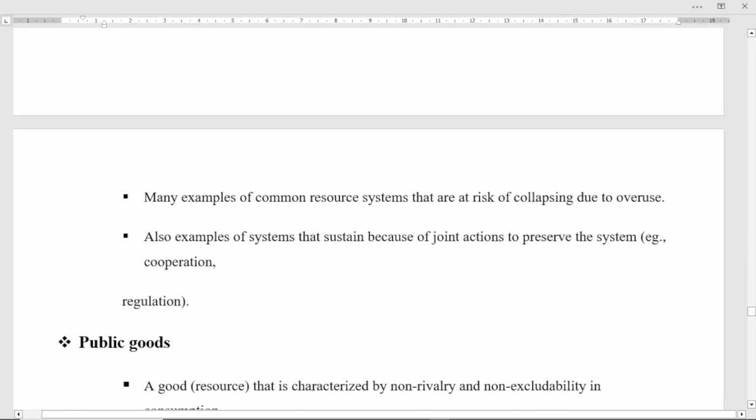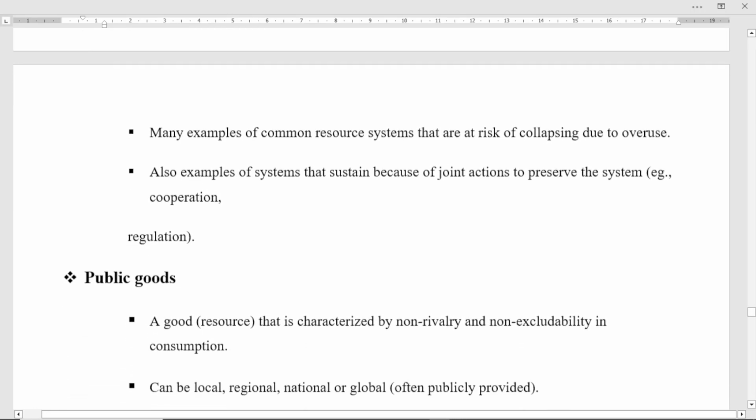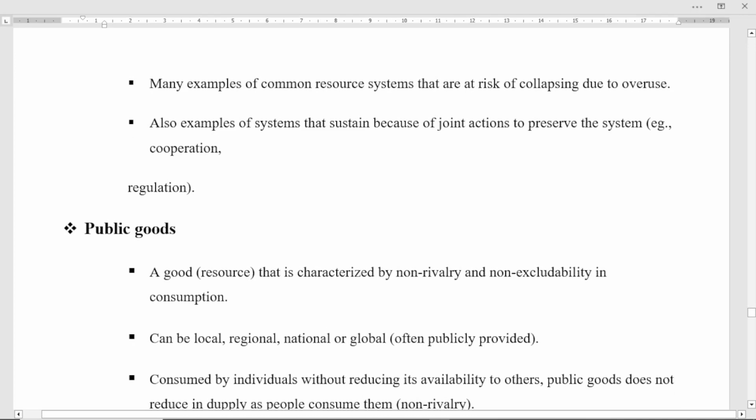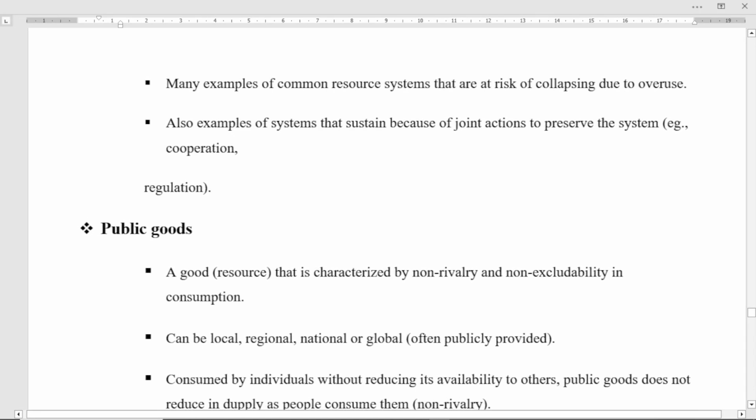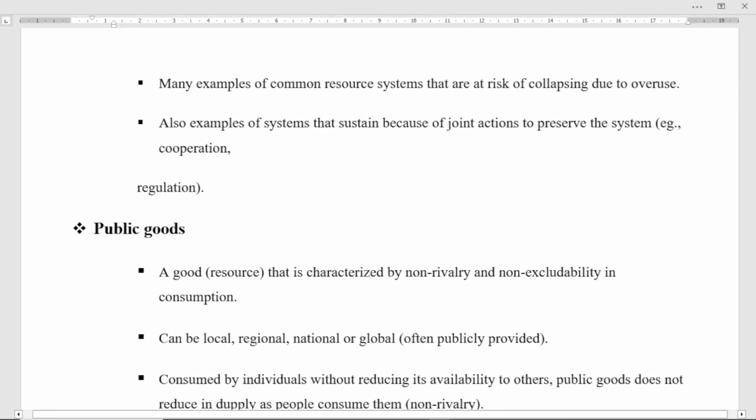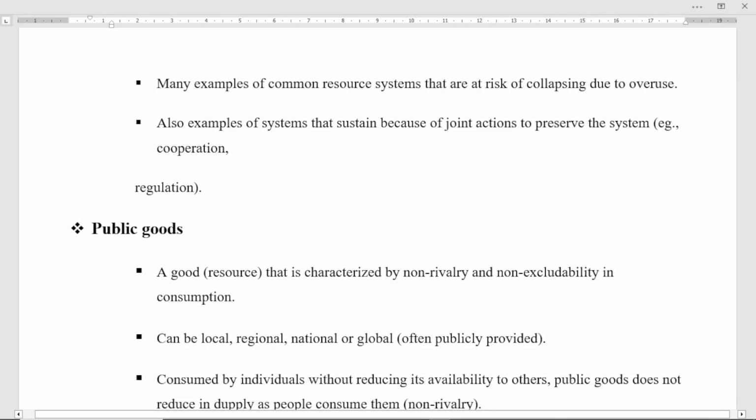So there are many examples of common resource systems that are at risk of collapsing due to what? Overuse, right? Also examples of systems that are sustained because of joint action to preserve the system. Maybe for example cooperation, right? Cooperation is the best preserving method that we are going to use for common goods or public goods, right?